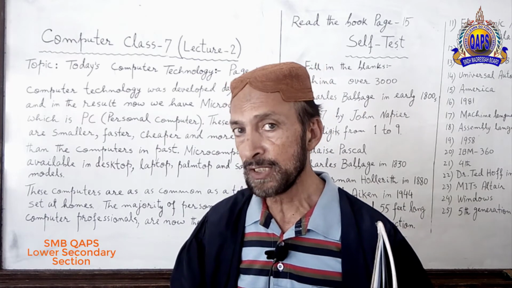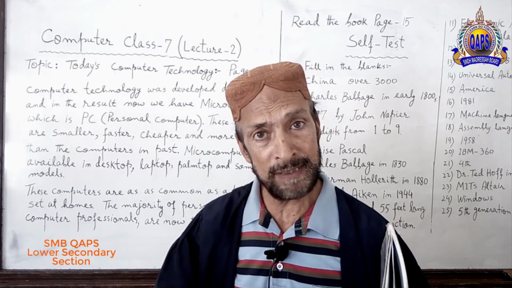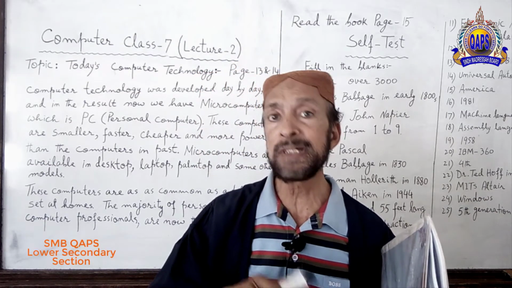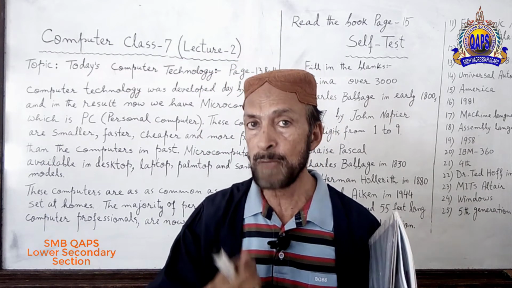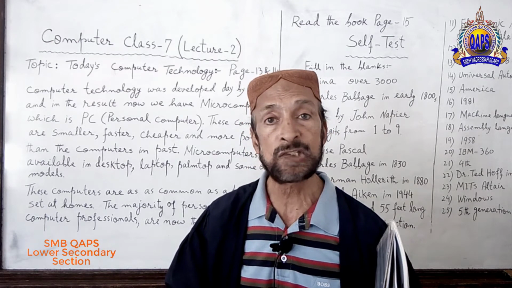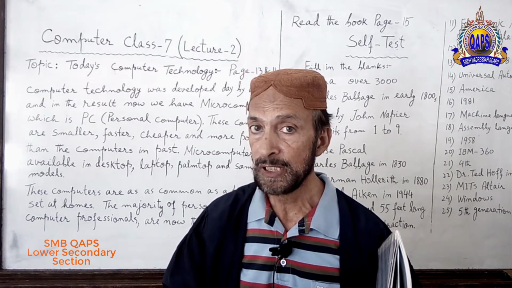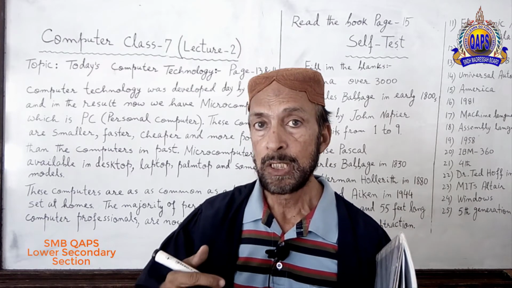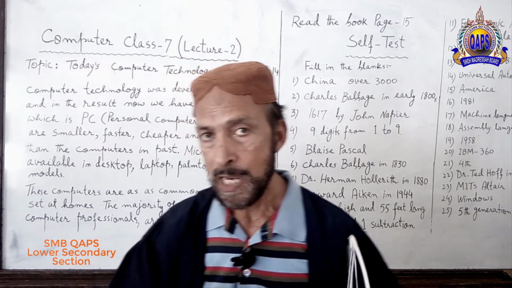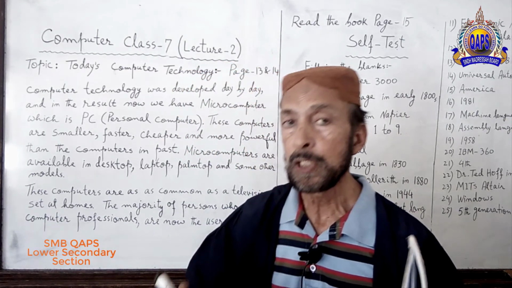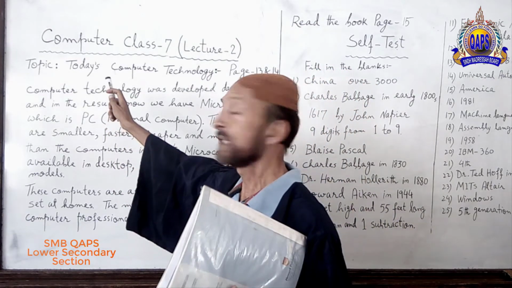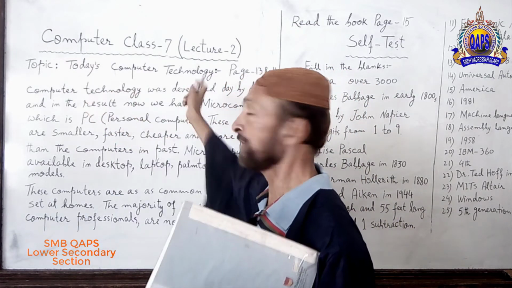Third generation, development in such a way that the computers were smaller, more powerful, and the storage capacity was more than the previous generations. And so on, we arrived at today's computer technology.